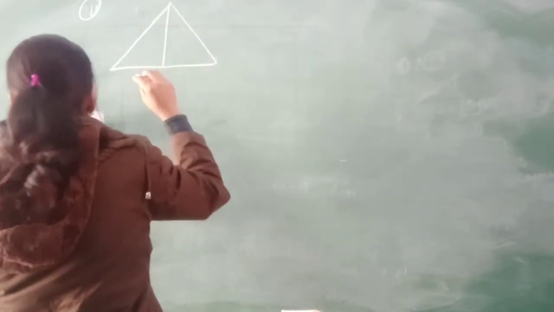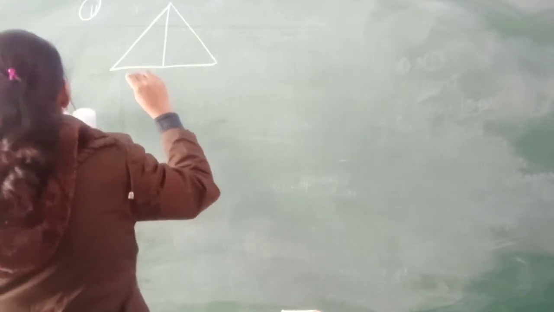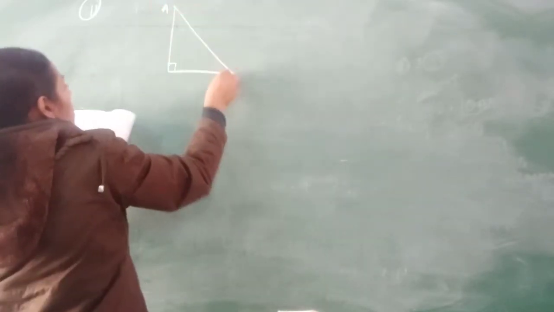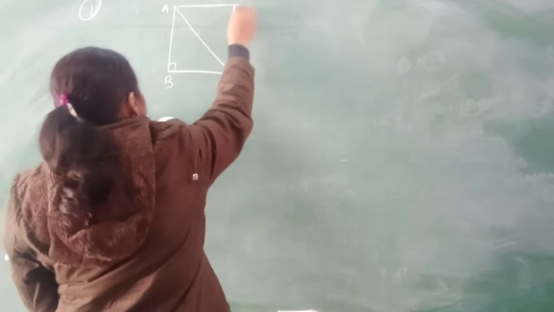Question number 11. There are two right angle triangles with a common hypotenuse AC. One is like this and another is like this, with the same common hypotenuse AC. ABC is a right angle triangle, with AC as the hypotenuse, and the other one is ADC. Both are right angle triangles.